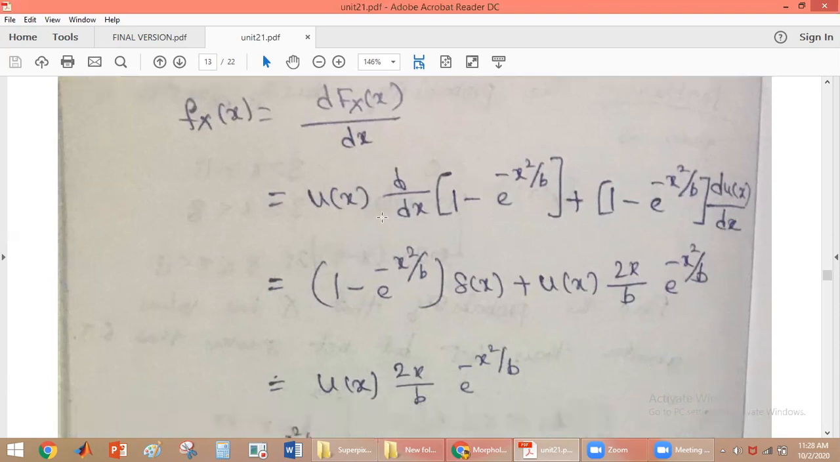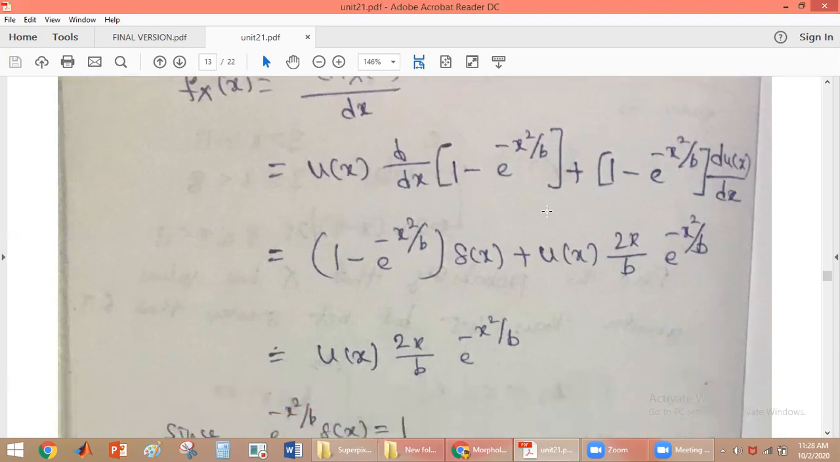The first term is 1 minus e power minus x squared by b times du of x by dx. The derivative of the step function is the impulse signal here, and u of x we will be getting like that only. Now the derivative of 1 is 0. The derivative of minus e power minus x squared by b is minus 2x by b times e power minus x squared by b. This minus will get cancelled, so we get e power minus x squared by b.